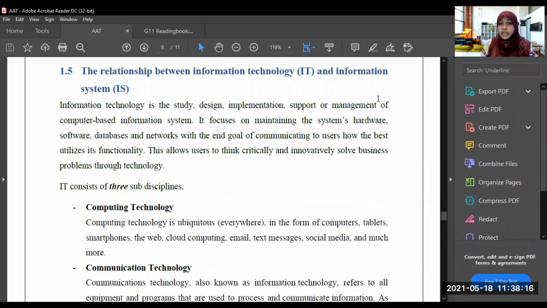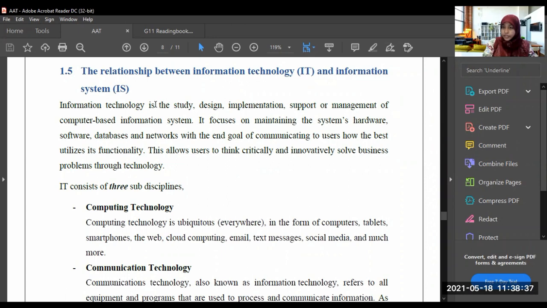Next one, the relationship between information technology, IT, and information system. First of all, let's see what is information technology and what is an information system. You know what is an information system, right? And you know what is information technology, right?